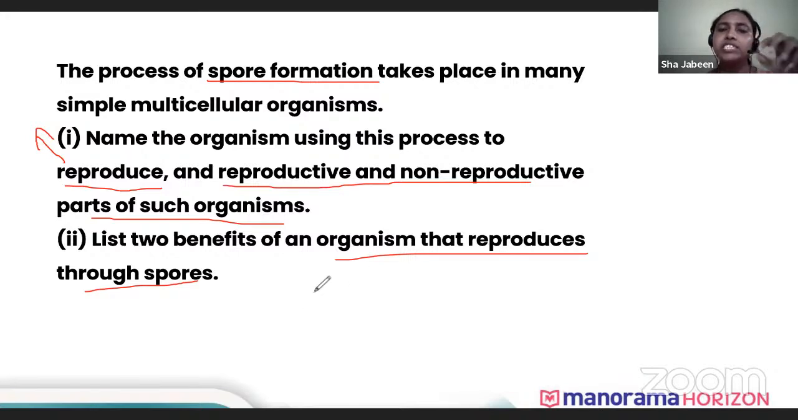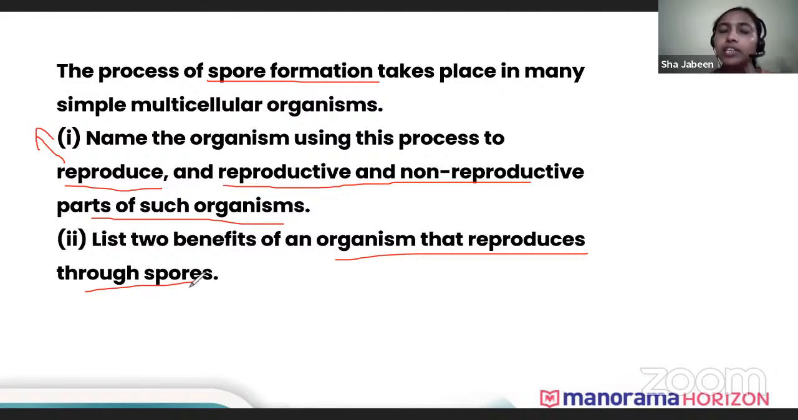Okay, first benefit is that they produce a number of spores. More spores will be produced in one sporangium, so more individuals can be produced if these spores grow. One sporangium contains thousands of spores, so you can see that thousands of individuals can be produced once these spores grow.